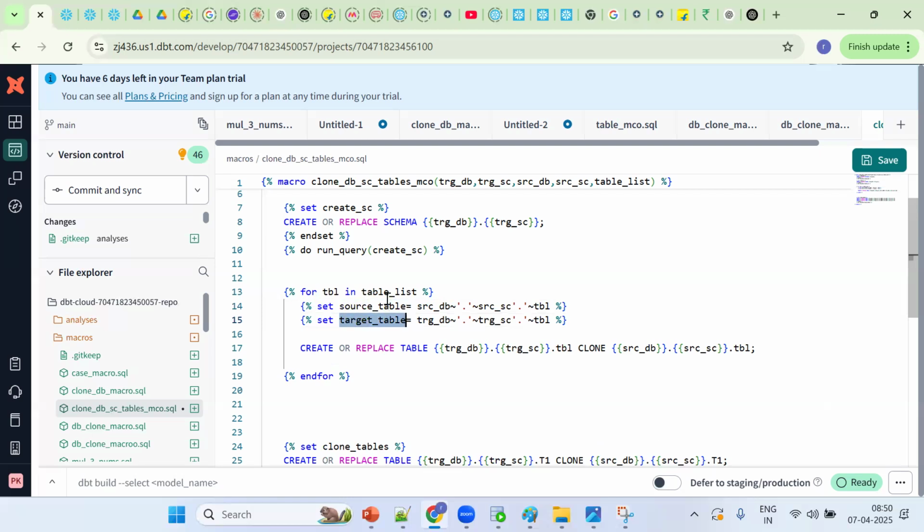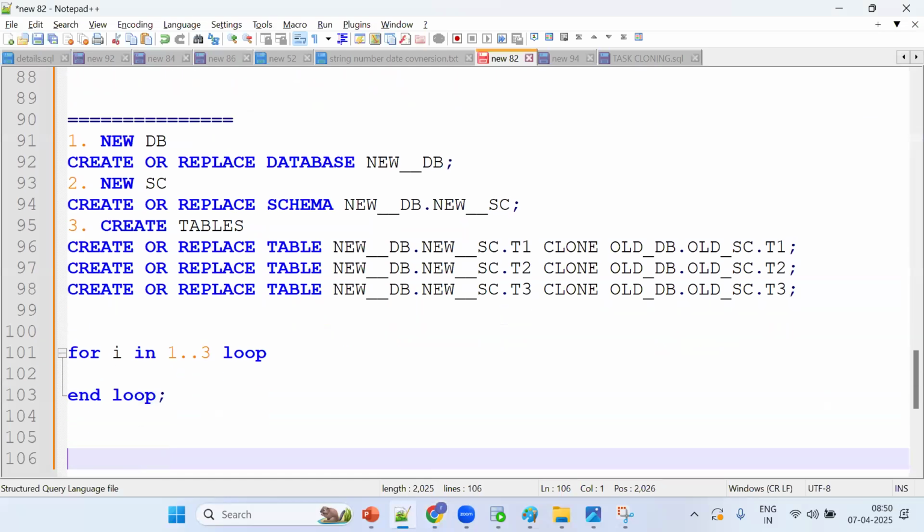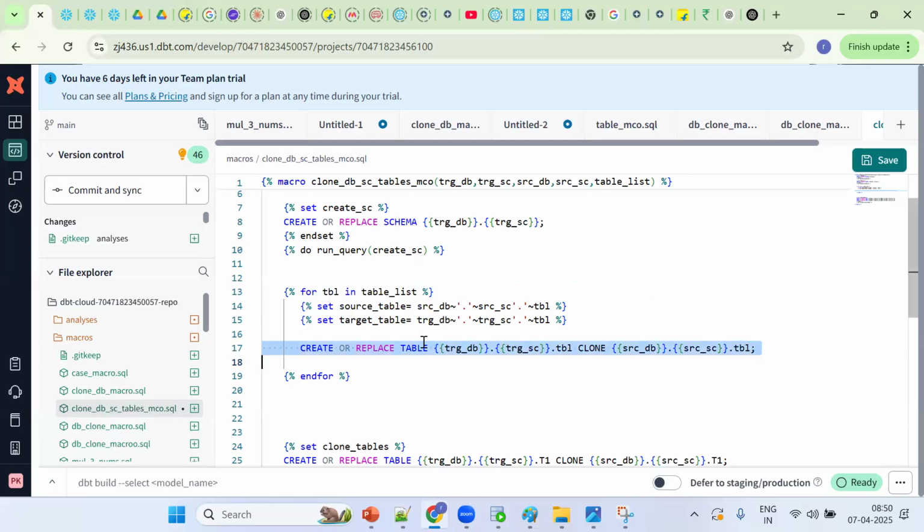So now what happened? We want to take the same thing, Control C and Control V. Let me copy the same thing. Now we should remove this one. What should I pass here? Pass the target table. Tell me how dbt takes an argument inside the JINJA expression. So source table, copy the same thing. Now put the source table. Getting the point? Create or replace table, so cloning we can make it work.